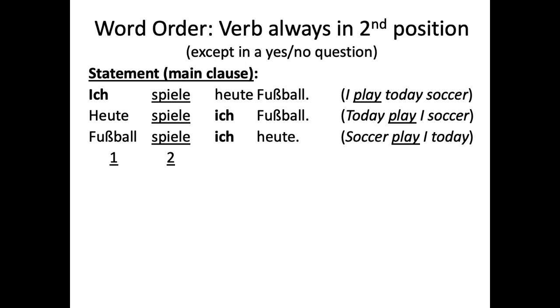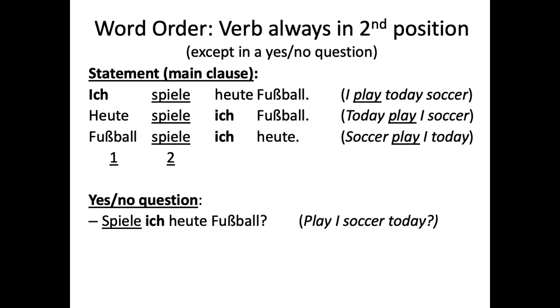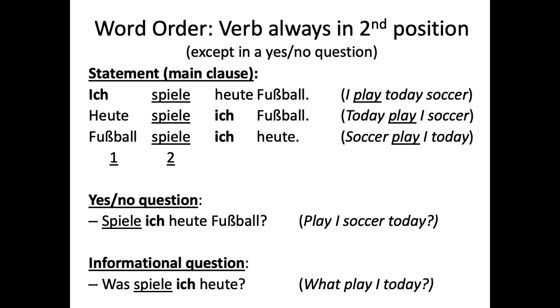So first position can be any number of things that you want to emphasize. Second position has to be the verb in a main clause. And then, if you have not done the subject already, that has to come next. But if you've done it already, then you have all of your other things, prepositional phrases and adverbs and things. And then, generally, the direct object comes after those things. And then, yes or no question. Spiele ich heute Fußball? Am I playing soccer today? Play I soccer today? It starts with a verb. And then an informational question might be, for example, was spiele ich heute? What play I today? Or what do I play today?